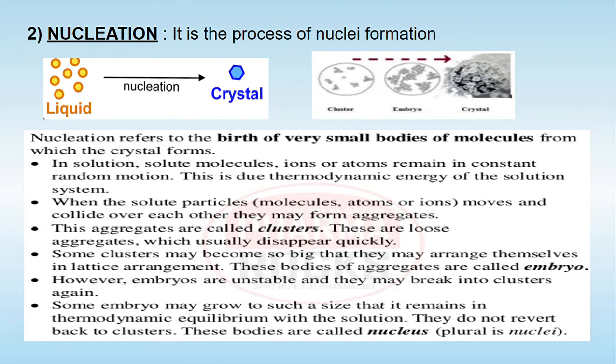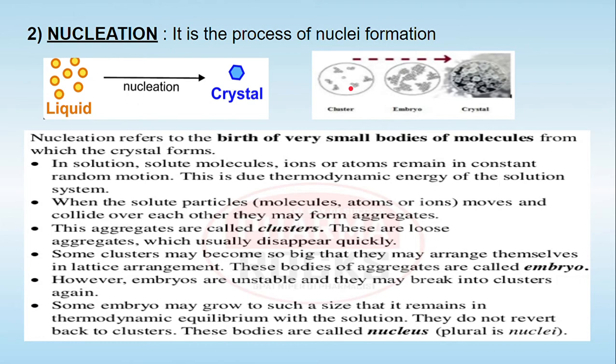Now let's try to understand, once the supersaturated solution is formed, how the nucleation will take place. As the name suggests, nucleation is a process of nuclei formation. Now what will happen in the solution? You find that either solute particles or the molecules or ions are in constant random motion. They are thermodynamically unstable. So these solid particles are going to collide with one another, and they try to form aggregates, which are shown in the diagram and are known as clusters, and the clusters are going to be loose ones.